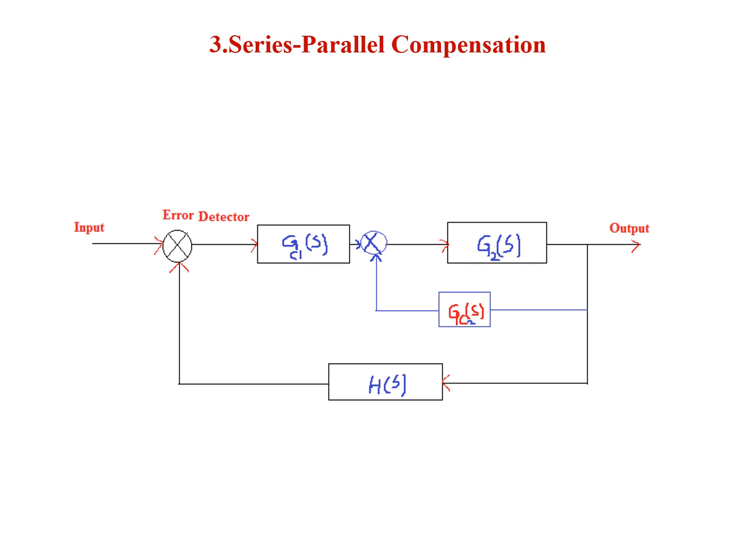Coming to the third type of compensation, that is series and parallel compensation. This is the combination of the previous two compensations. In this, the compensators are connected in series to the forward path as well as in the minor feedback path. That type of compensation is called series parallel compensation. This is the block diagram of series parallel compensation.